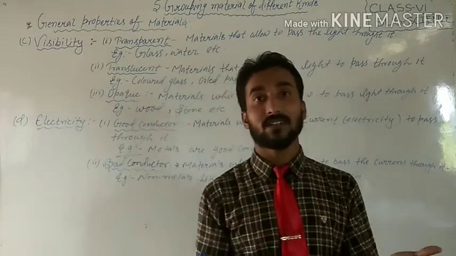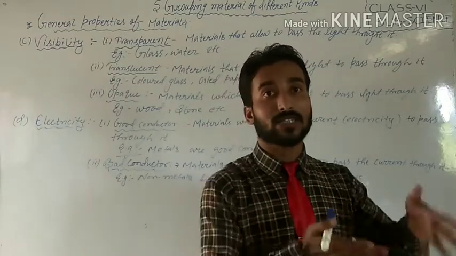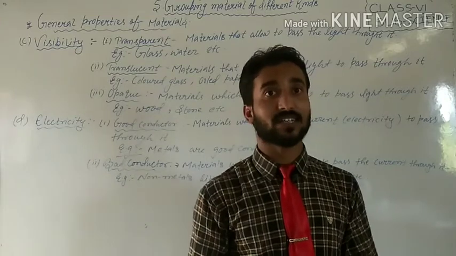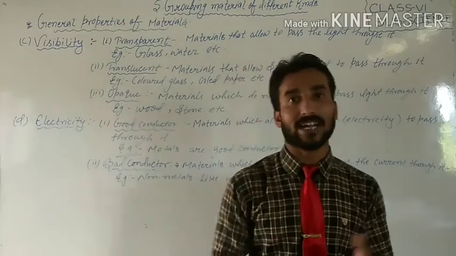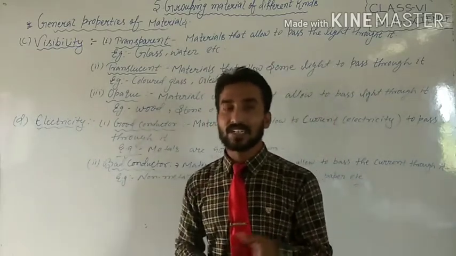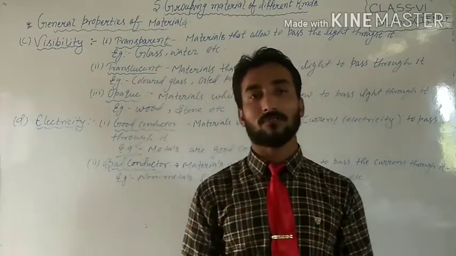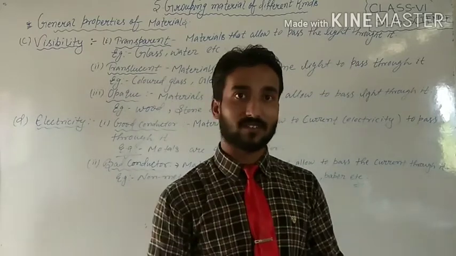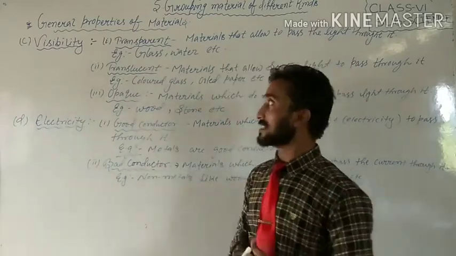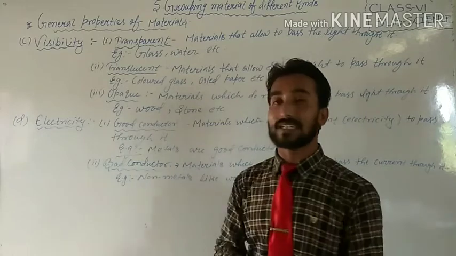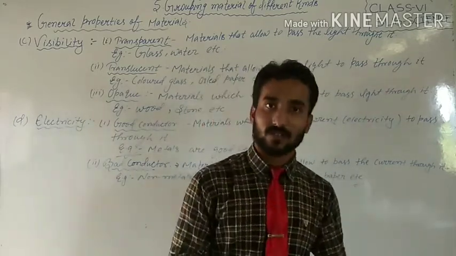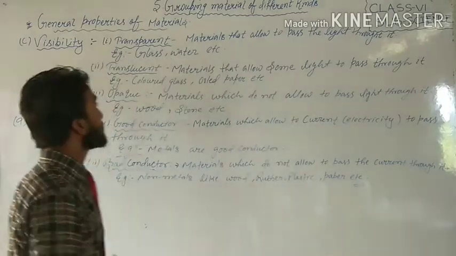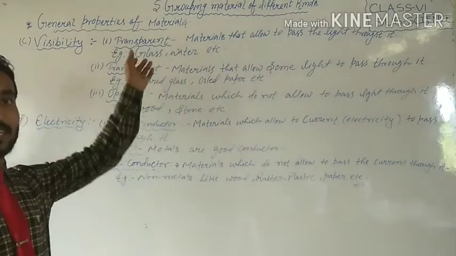Why are we able to see? Due to reflection only. When we study the light chapter, then you will come to know what reflection and refraction are. But today we will discuss what visibility is and how objects are sorted on the basis of visibility. So students, on the basis of visibility, the first topic is transparent.